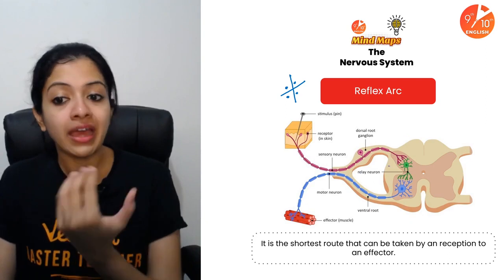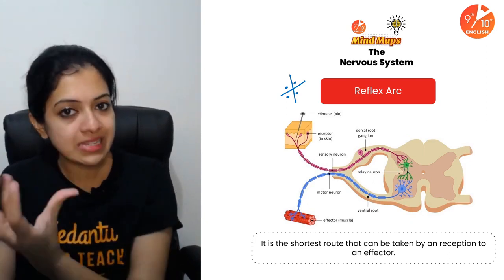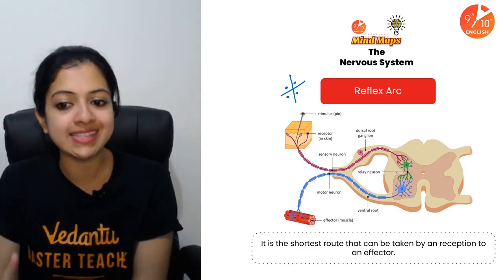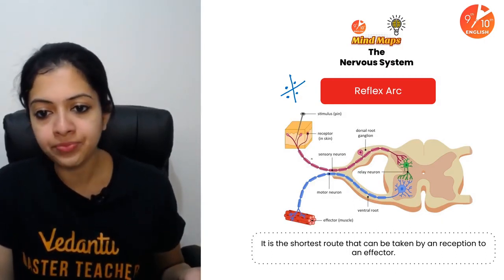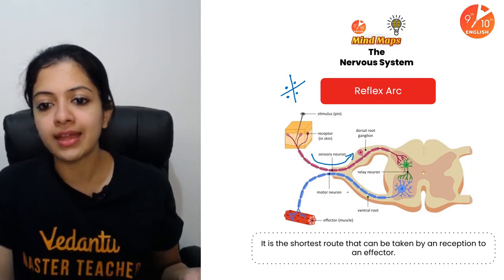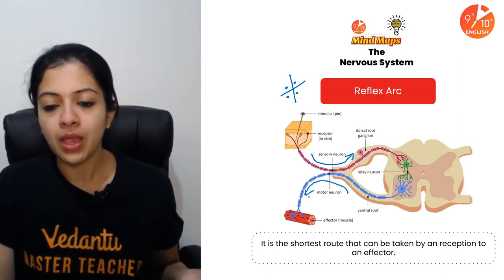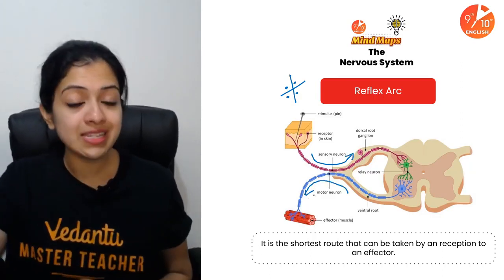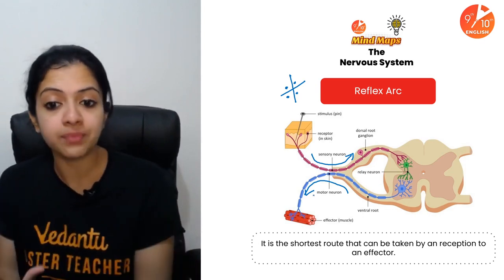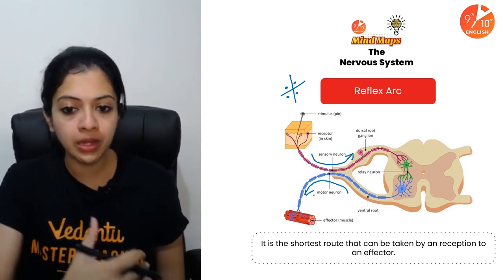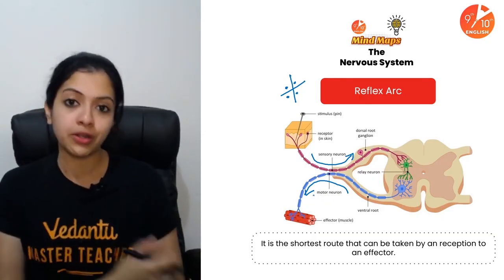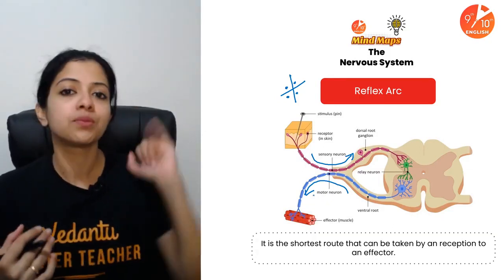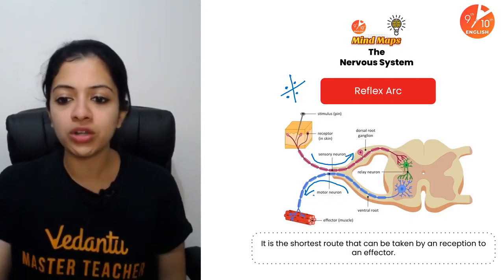Sensory neuron carries impulses from there and brings it to the spinal cord. In the spinal cord, relay neurons transmit the response signals to the motor neurons. Motor neurons transmit the response signals from the spinal cord to the muscles or the glands, wherever an impact has to be produced. And that way you can pull back your hand. So this is what a reflex arc is.